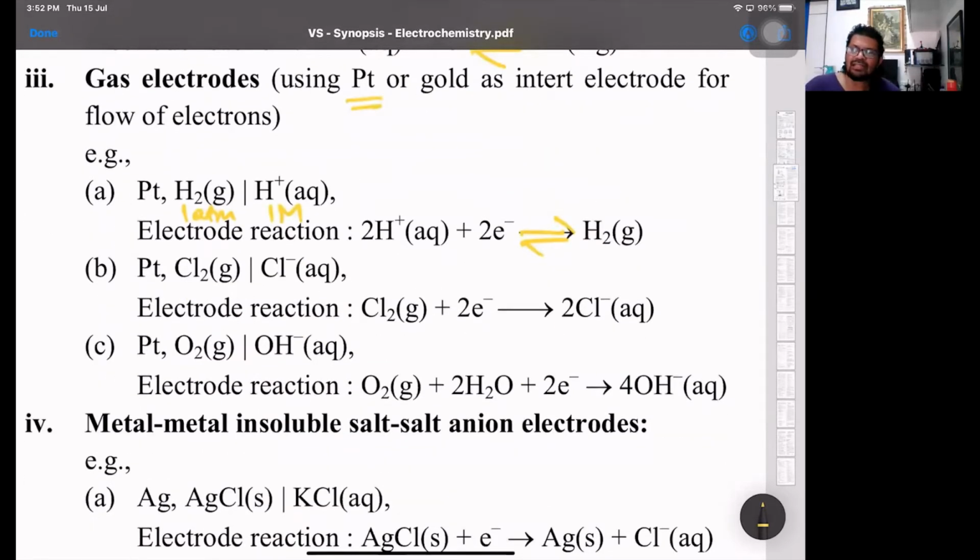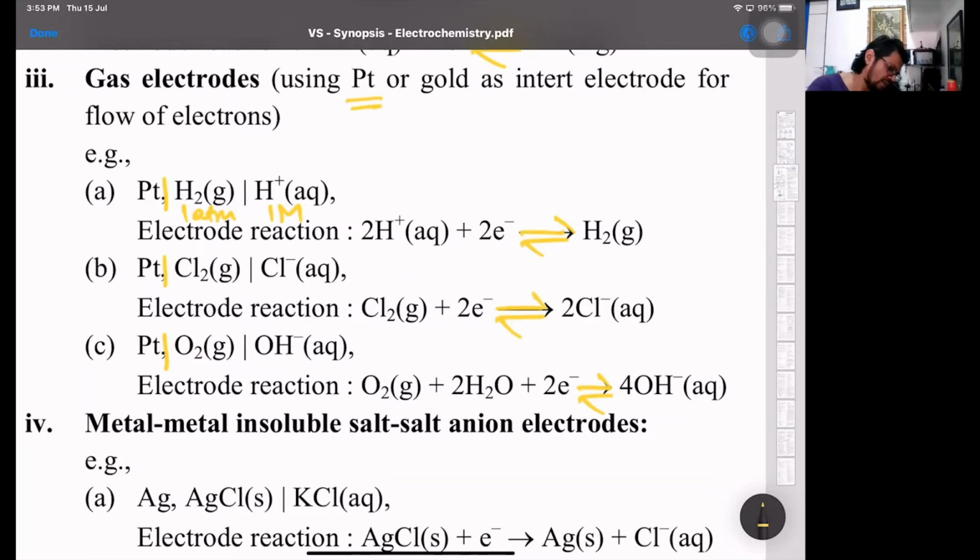Same way, chlorine gas electrode, here platinum is in direct contact. Same way, it's a reversible reaction. And third is the oxygen gas electrode, where oxygen will gain electrons and get reduced to OH minus ions. On both sides, forward is reduction, backward is oxidation. So all these are gas electrodes: hydrogen with H plus ions, chlorine with chloride ions, oxygen with OH minus ions.